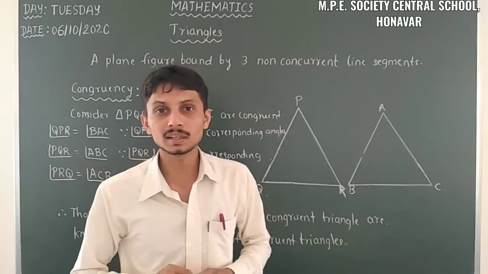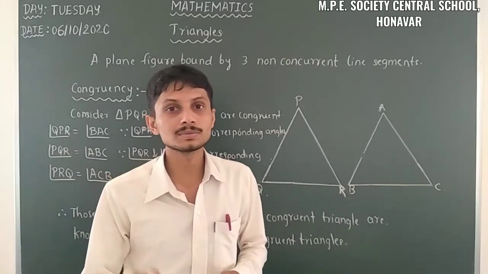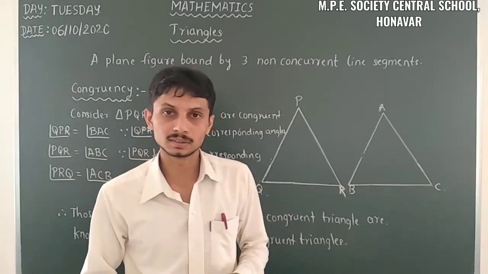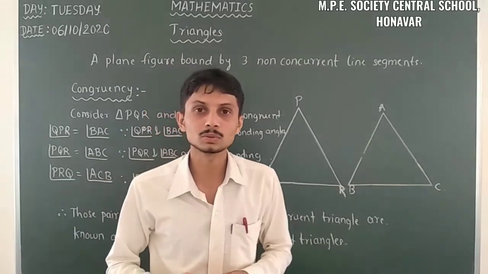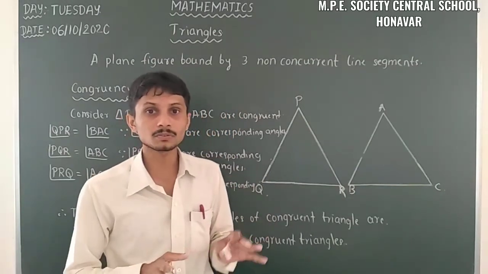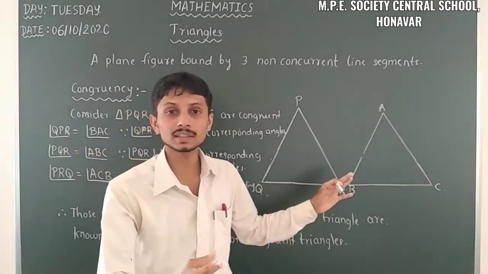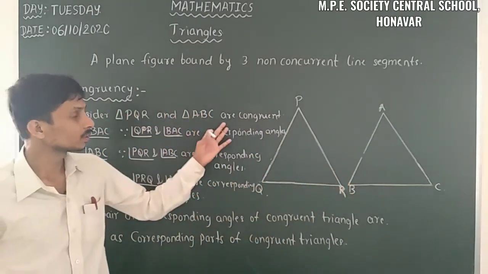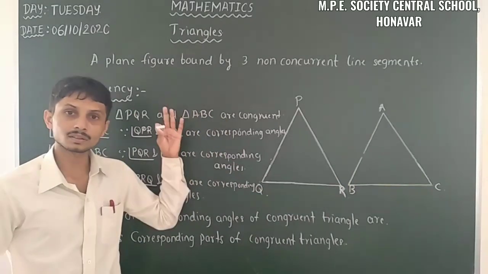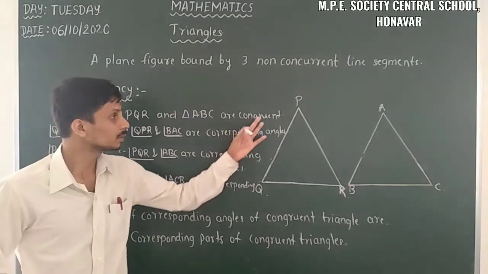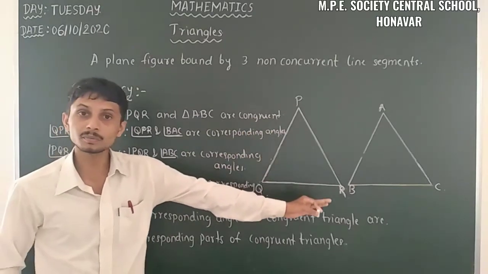So then we consider them as congruent shapes and congruent figures. I hope you understood this one. For the case of triangles, I think it is enough. So here we keep on taking like this only. Sometimes we have to take congruent triangles, that means PQR and ABC are congruent, which we proved that